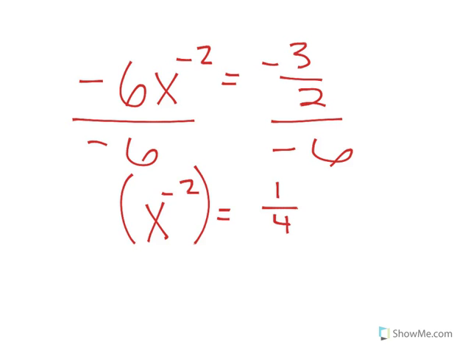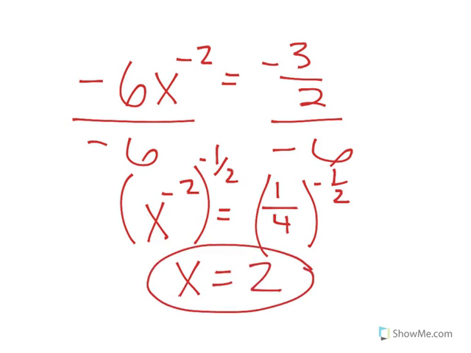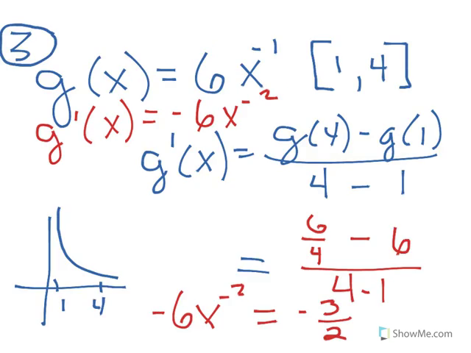To get rid of that negative 2, I'm going to do to the negative 1/2 on both sides. So I'm going to go 1/4 to the negative 1 over 2. And I get that x is equal to 2. So that tells me that on that interval, at the point 2, the slope at 2 matches the average slope of the interval.